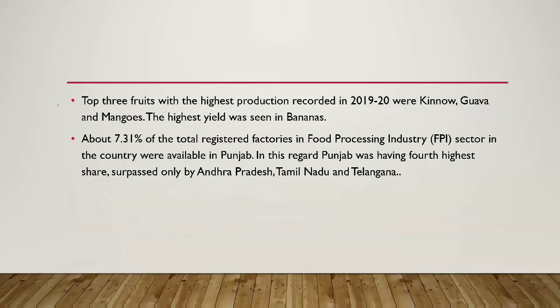Sorry, this point has been repeated by mistake. So the top 3 fruits with highest production are kinnow, guava, and mangoes, and the highest yield is with bananas. About 7.3% of the total registered factories in the food processing industry were available in Punjab, and Punjab had the 4th highest share, surpassed by Andhra Pradesh, Tamil Nadu, and Telangana.